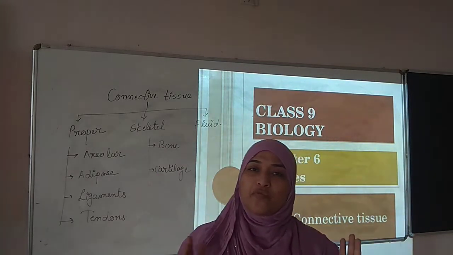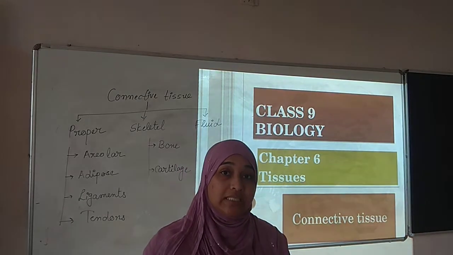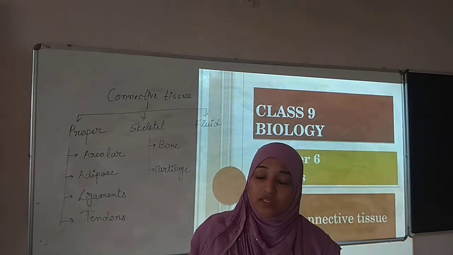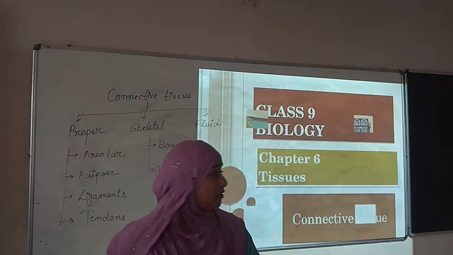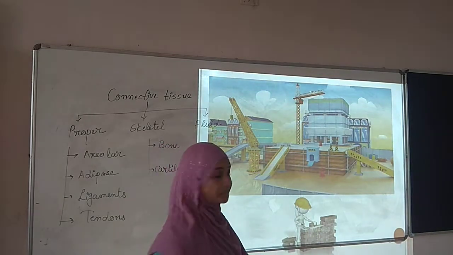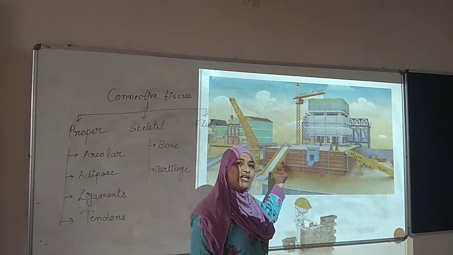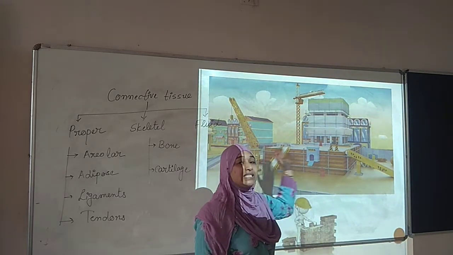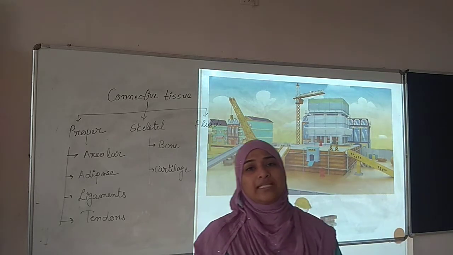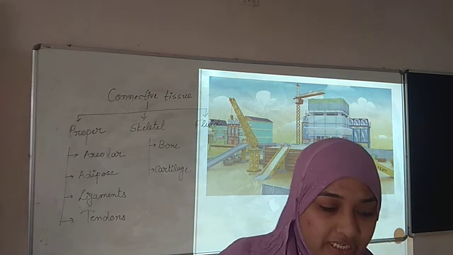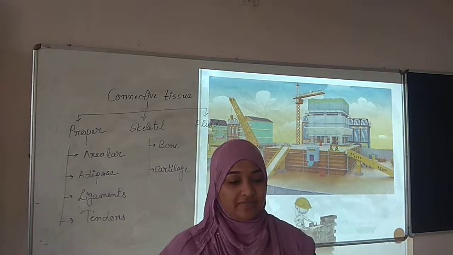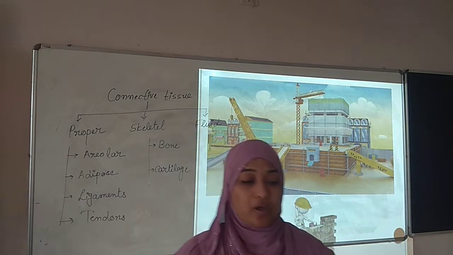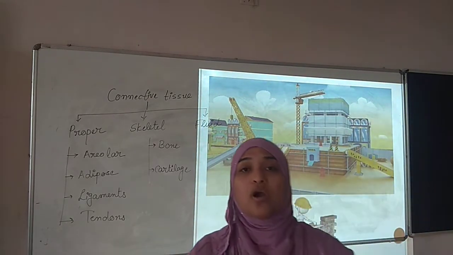So, very first we have to take a short description about the connective tissue. What is connective tissue? Let's take one example to understand it. This is the image of one construction building, right? That one building is constructed. Or, for example, if I give you one activity to make a house or to make one building with the help of different objects.